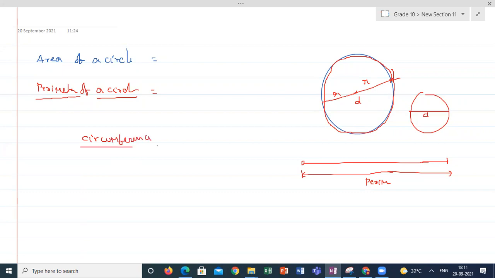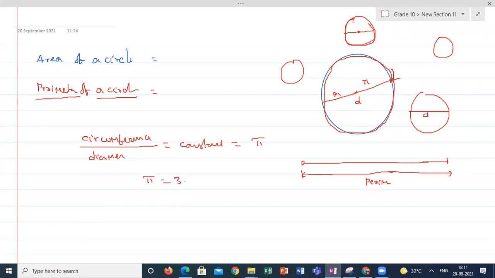The circumference of the circle to the diameter of the circle, even if I am taking n number of circles, you can calculate the circumference and its diameter using a scale, and the ratio comes as a constant. This constant is known as pi, which is equal to 3.1416. We will consider it as 3.14 or 22/7.